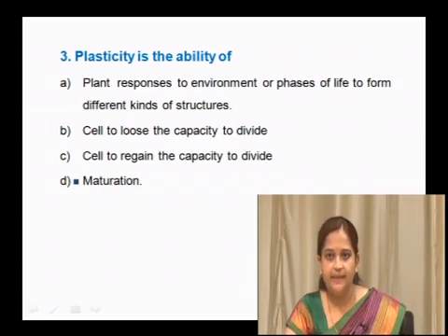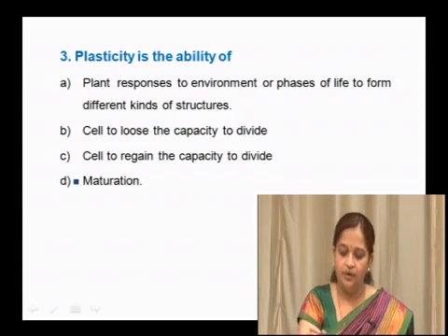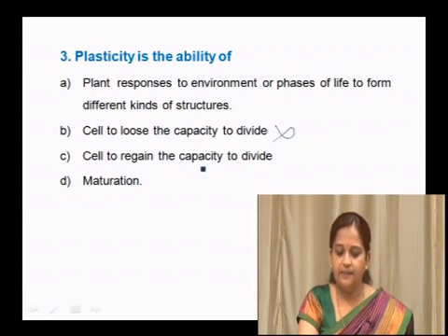Plasticity is the ability of a plant to respond to the environment or phases of life to form different kinds of structure. Option B is the cell losing the capacity to divide, C is the cell regaining the capacity to divide, D is maturation. Which one is plasticity? A cell losing the capacity to divide is not the option, that is differentiation. Regaining capacity is de-differentiation, and maturation is again differentiation.